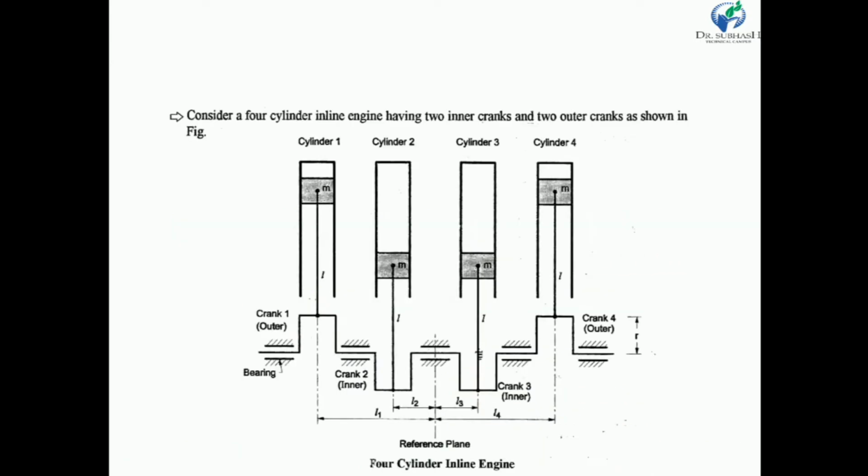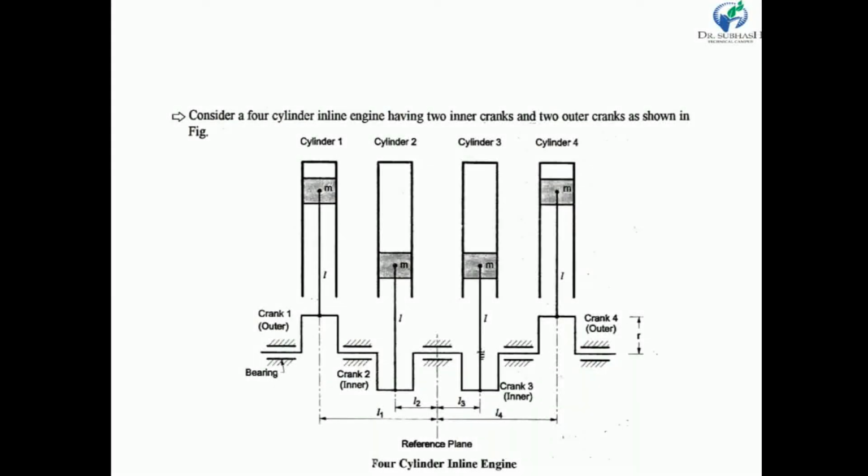So my dear friends, when the axes of all cylinders, so these are the axes of the cylinders, are in the same plane, you can clearly see that this is the axis of cylinder 1, this is the axis of cylinder 2, axis of cylinder 3, and axis of cylinder 4. All are in a vertical plane. So if the axes of all cylinders are in the same plane and on the same side of the axis of the crankshaft.